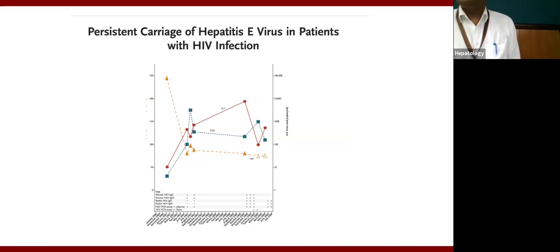So chronic HEV is associated with immunosuppression. So viral load, risk of infection, and risk of progression to cirrhosis. Just like chronic hepatitis B, if chronic HEV continues, it will also progress to cirrhosis. It is more in the immunocompromised population. One group is HIV.